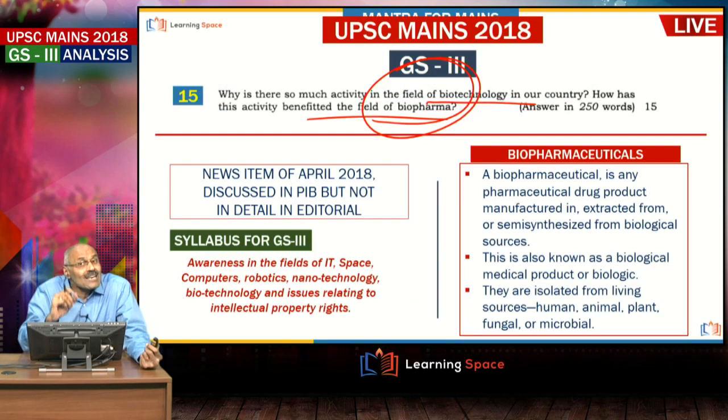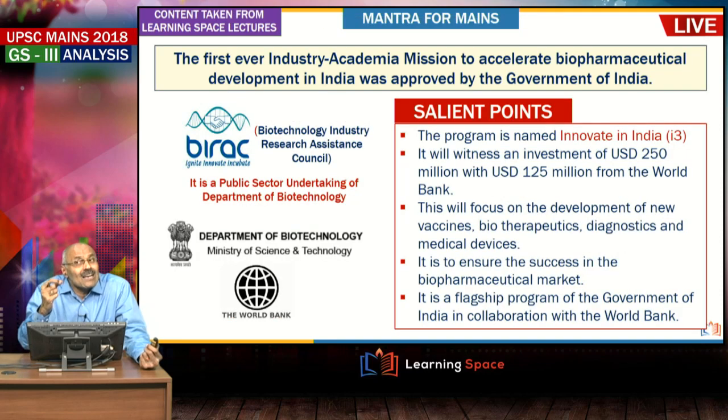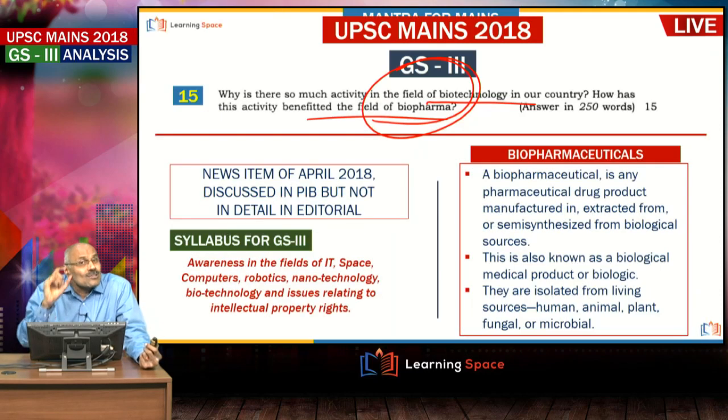But unfortunately, no editorial appeared in recent times. We have not deliberated in the editorial. Probably this was discussed in PIB with regard to this I3, or you can say Innovate in India. So, that is why I am telling you, each and every news item is important. Certain news items are not being covered extensively in the newspapers.